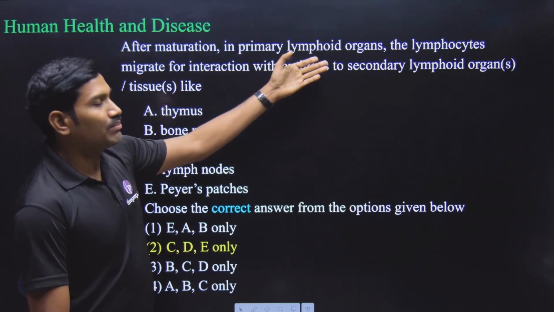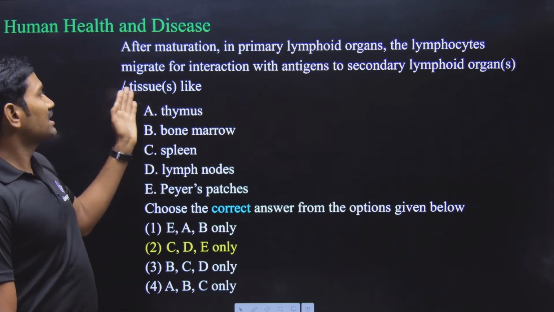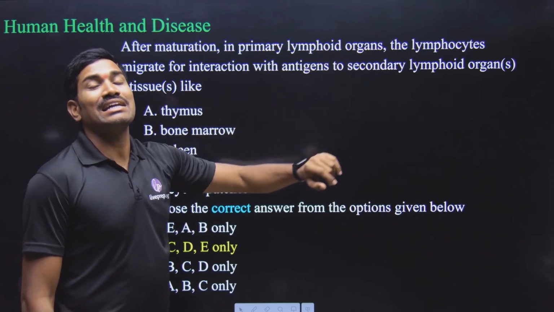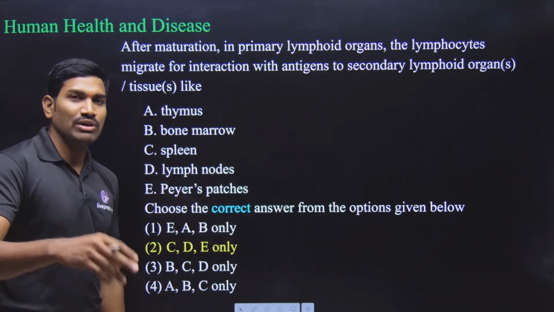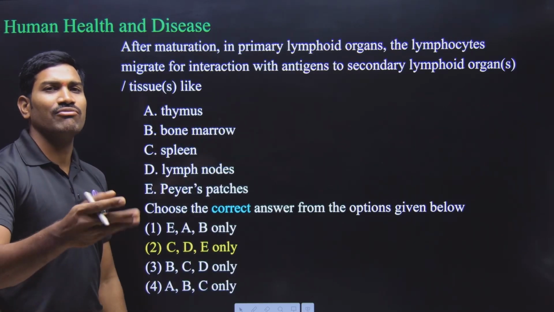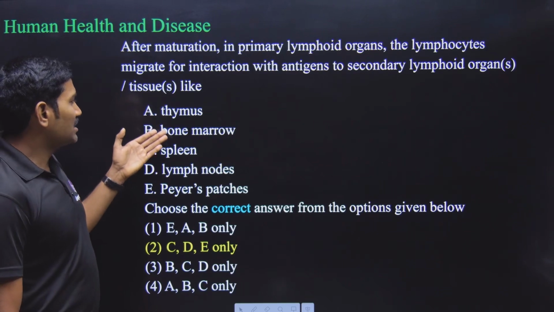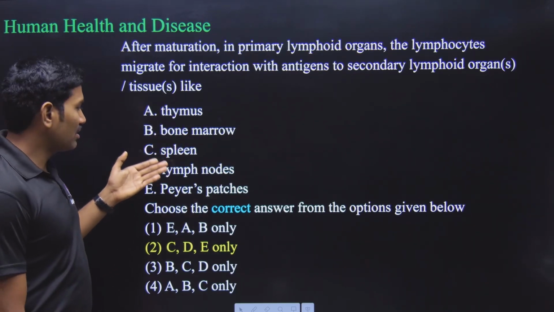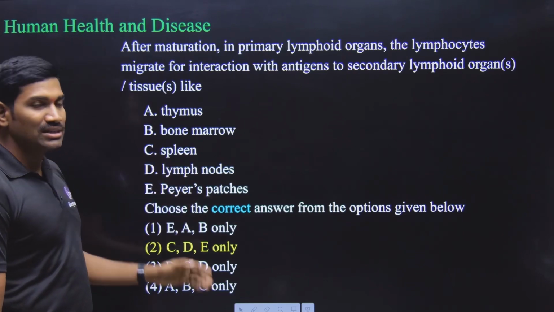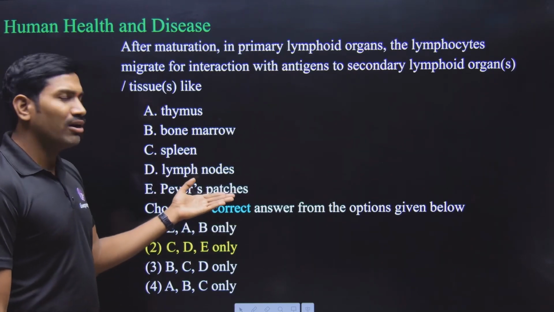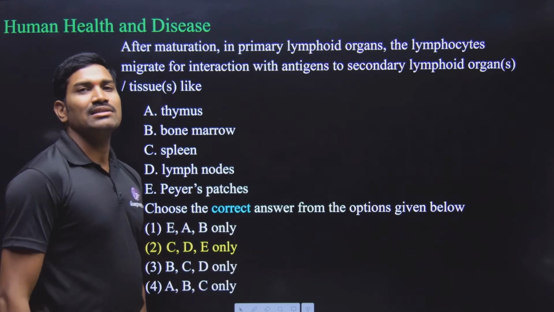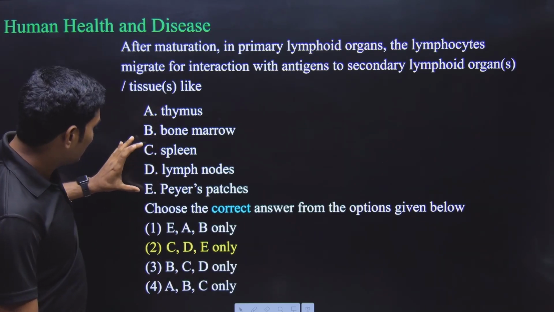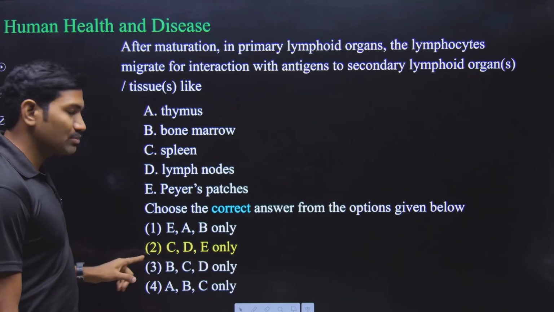Okay. Next one. Again from the human health and diseases. After maturation in the primary lymphoid organs, the lymphocytes migrate for interaction with the antigens. So where are they going? They are going to secondary lymphoid organs. So from the given list, you need to identify secondary lymphoid organs or tissues. Thymus and bone marrow are primary lymphoid organs, so remove this. Spleen, secondary lymphoid organ. Lymph nodes, secondary lymphoid organ. Peyer's patch, secondary lymphoid tissue. Peyer's patch, GALT, MALT, all these are examples for secondary lymphoid tissues, right? So what will come under secondary lymphoid organs or tissues? C, D, E. So answer is option 2.